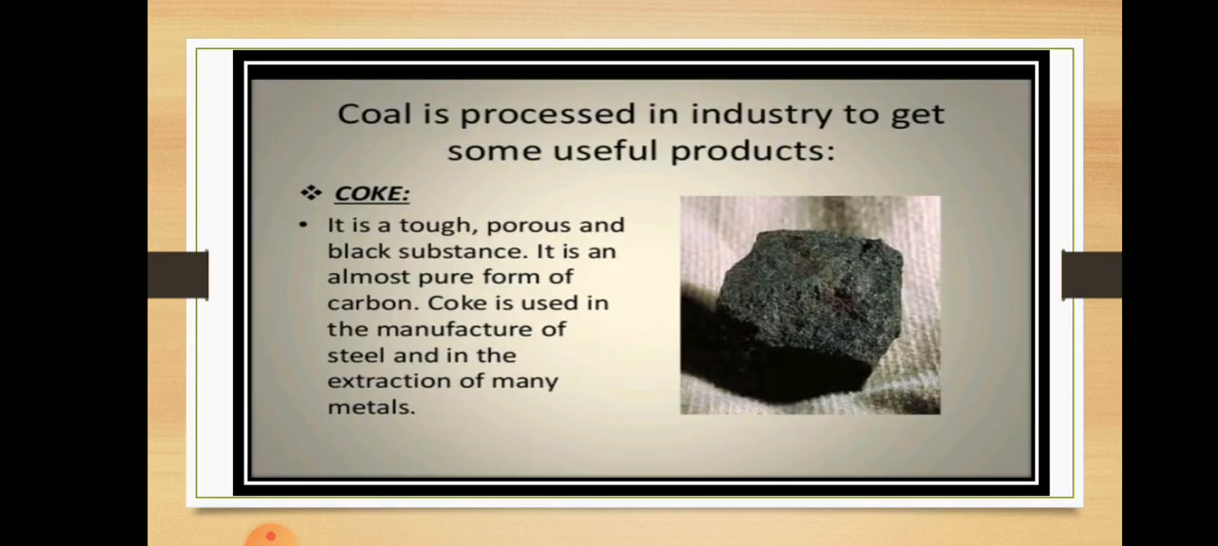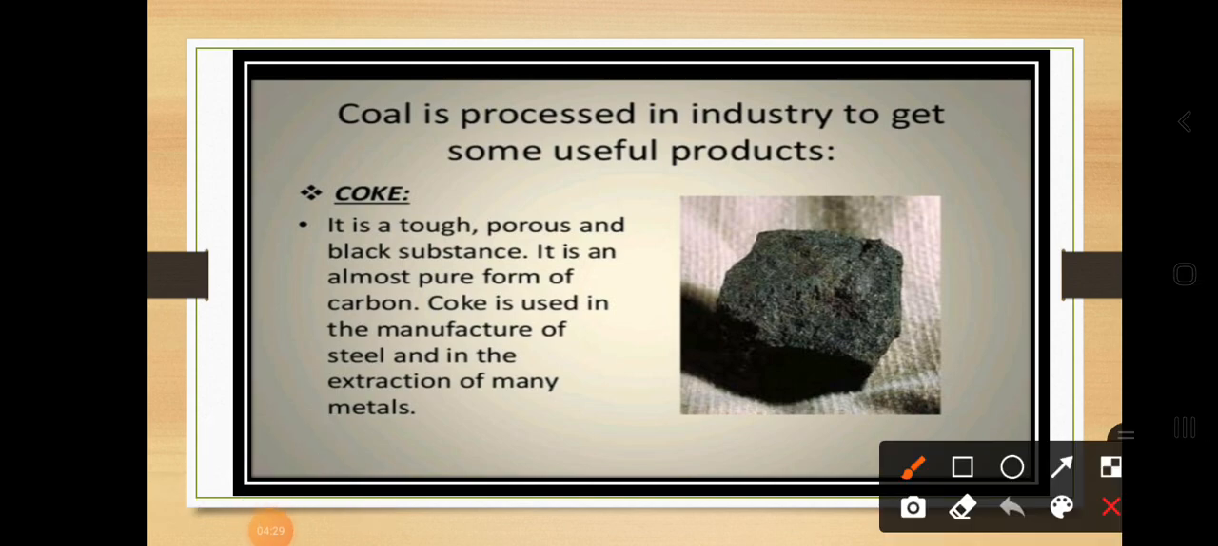Now, the categories of coal are coke, coal tar and coal gases. First we are going to discuss coke. It is very tough, porous and a black substance. Tough means very hard. It is almost a pure form of carbon. Dear students, the question can be asked: which is the pure form of carbon? It is coke.